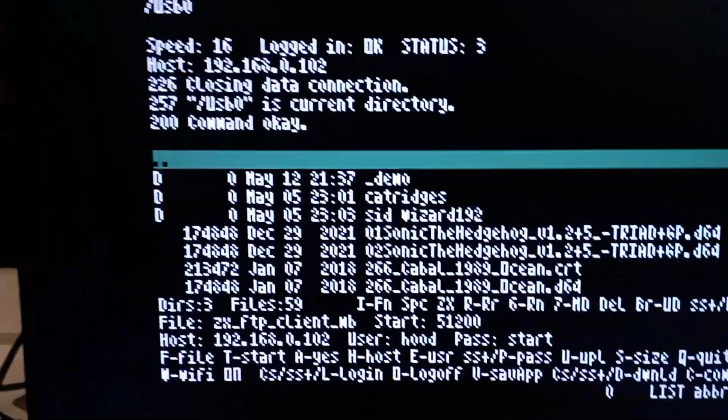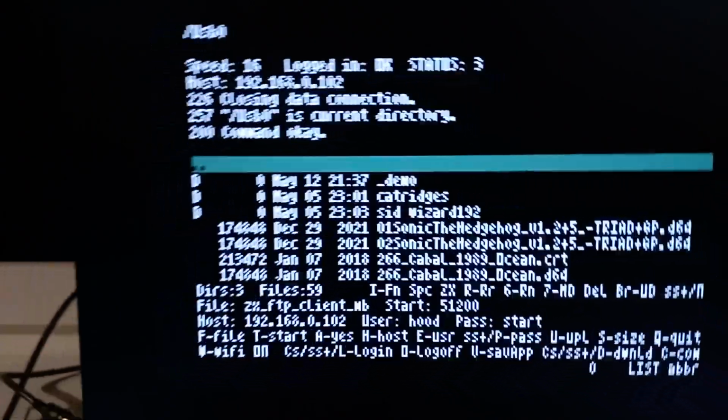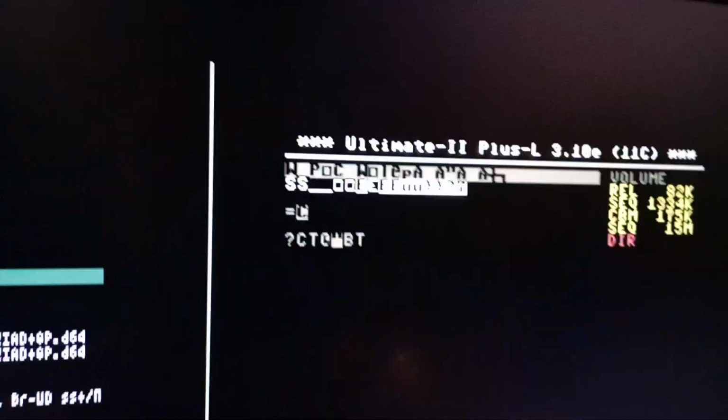Okay, so, but we checked it. We tried it out and we connected with Sarah to the C64, and let me now repair the C64.